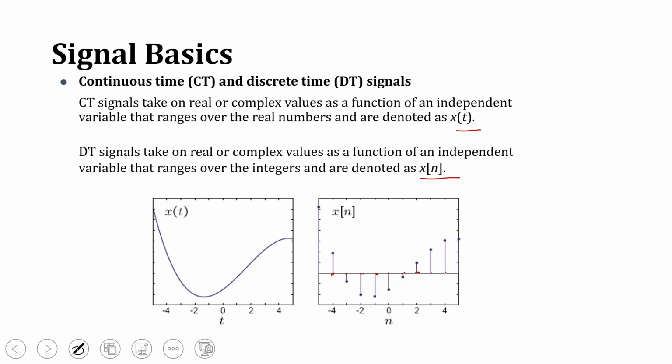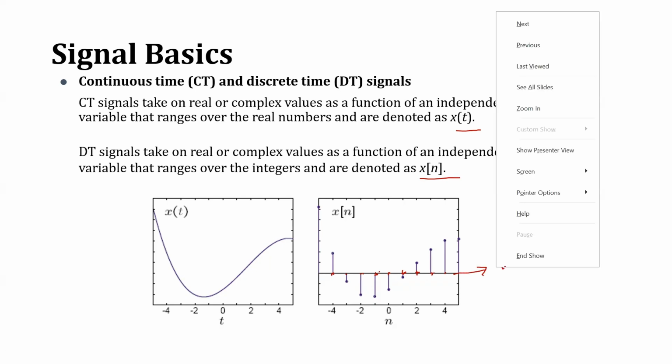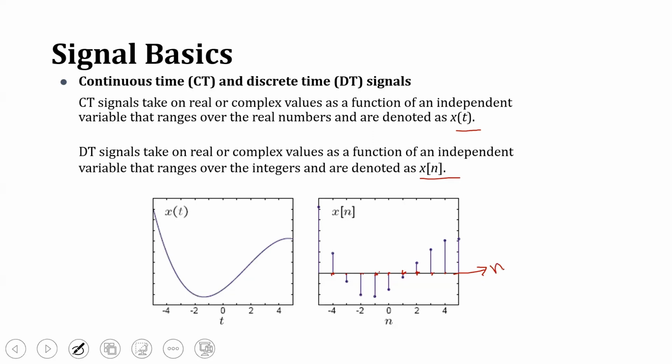As marked here, 0, 1, 2, 3, this is the n axis. Here n is equal to 1, n is equal to 2, n is equal to 3 and so on, and similarly on the negative side also.